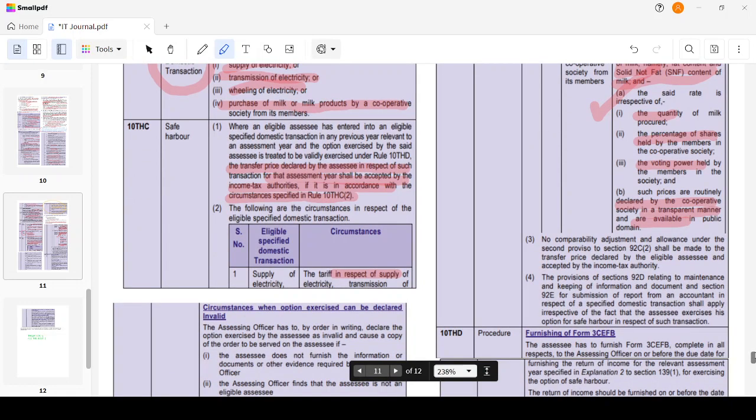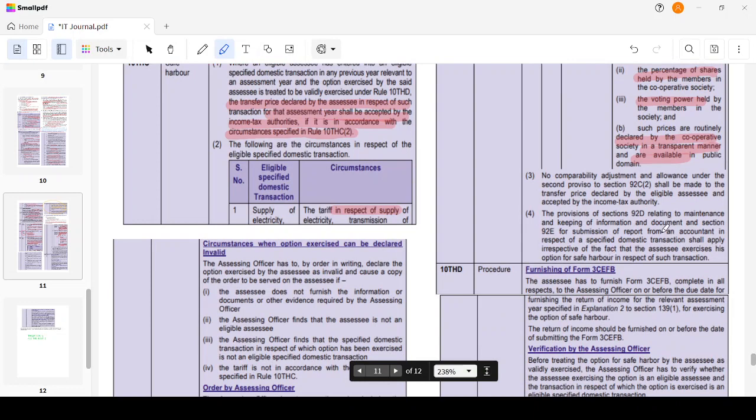The provisions of Section 92D relating to the maintenance or keeping of information and documents, and for submission of a report from an accountant, shall apply irrespective of whether the option of safe harbor is being exercised or not. I have to submit the transfer pricing report.